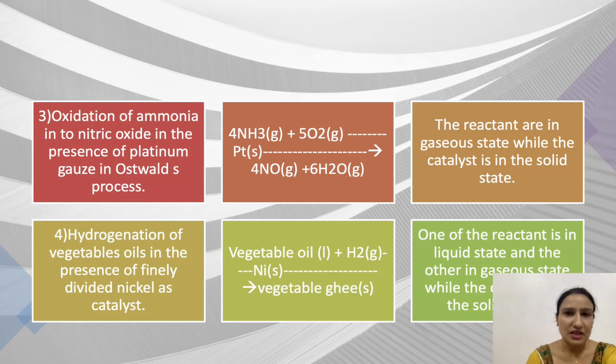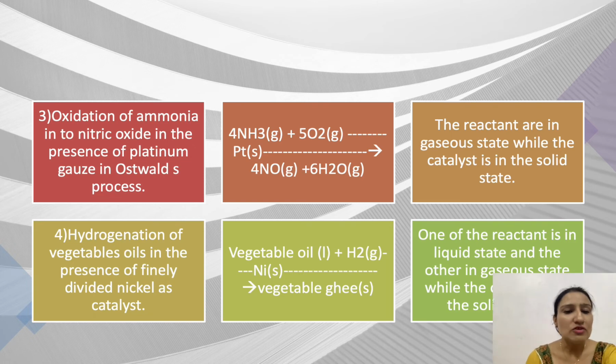Third example is oxidation of ammonia into nitric oxide in the presence of platinum gauze, known as Ostwald process. You see the reaction: ammonia, when reacted with dioxygen in the presence of a catalyst platinum, gives us nitric oxide and water, and this process is known as Ostwald process. The reactants are ammonia and dioxygen in gaseous state while the catalyst is in the solid state. So this is also an example of heterogeneous catalysis.